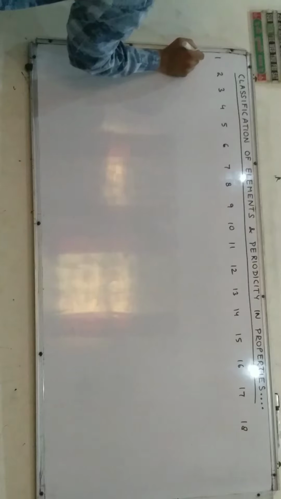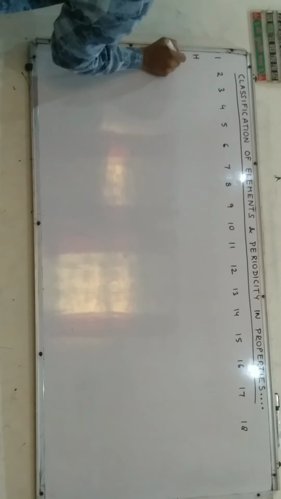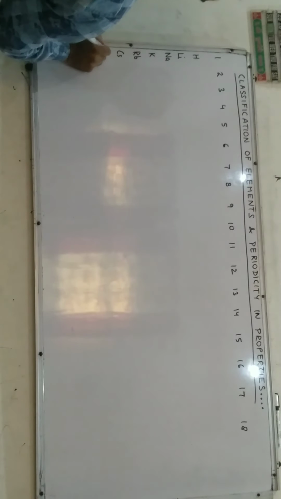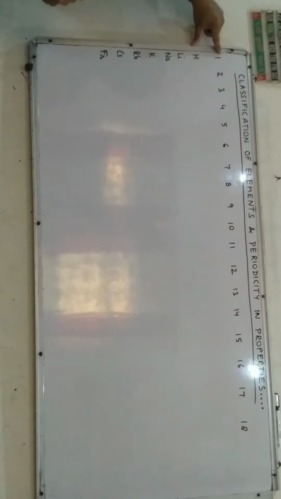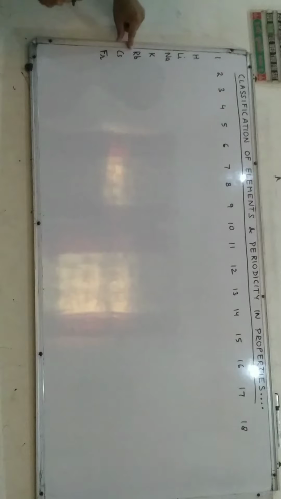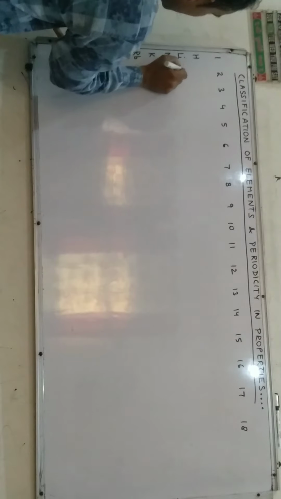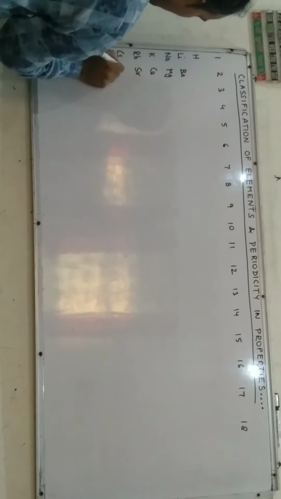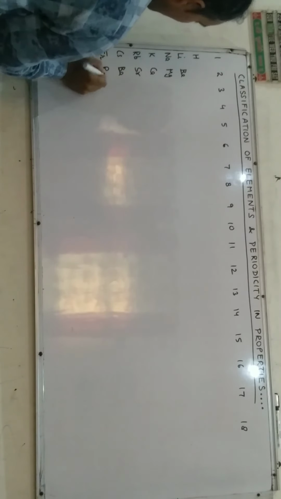In group 1, we have hydrogen, lithium, sodium, potassium, rubidium, cesium, francium. The learning technique for group 1 is "ली ना की रब से friendship": lithium, sodium, potassium, rubidium, cesium, francium. Group 2 elements consist of beryllium, magnesium, calcium, strontium, barium, radium.